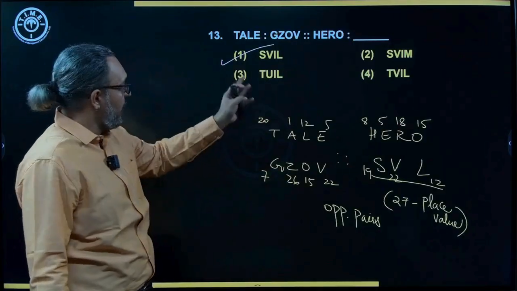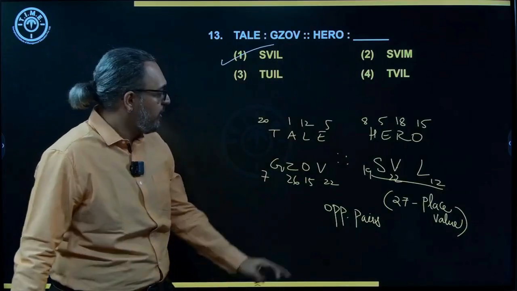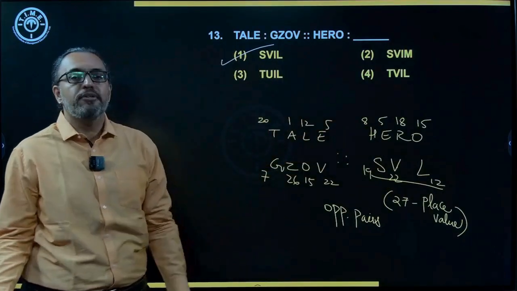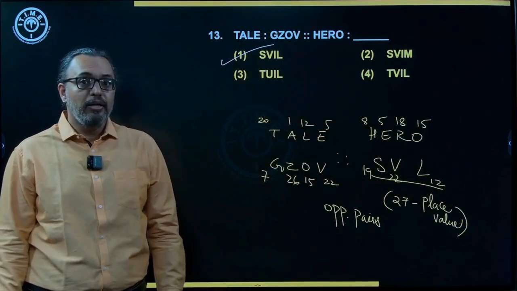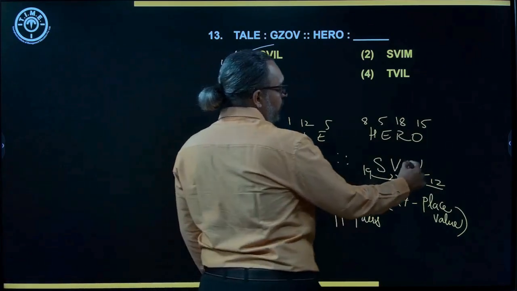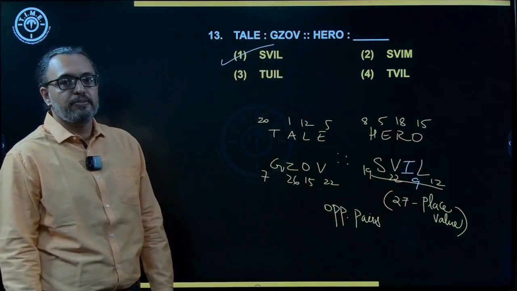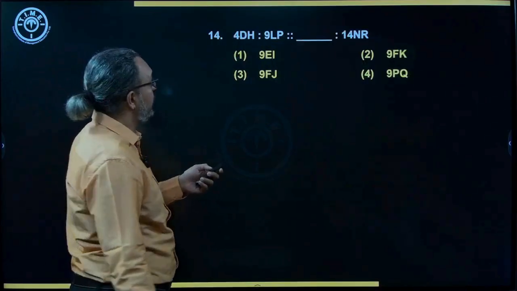So check your options. Starts with S, then second and third alphabets are same. Directly check the last alphabet. So first and last, if you check, that should be sufficient. Okay. So that is how you need to work. Got it? So it is SVIL, opposite pairs. Then next, yeah.